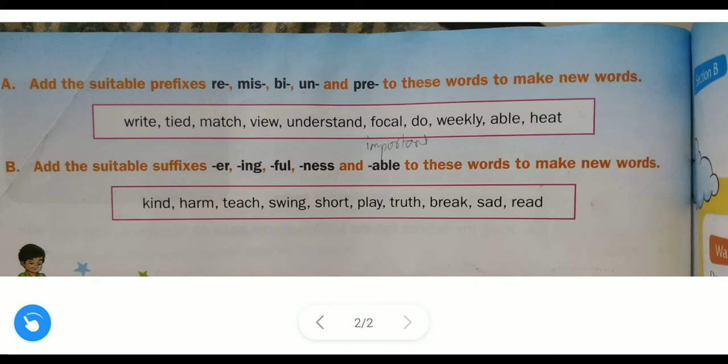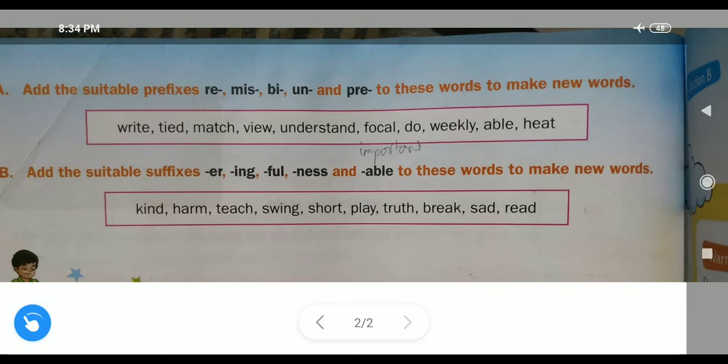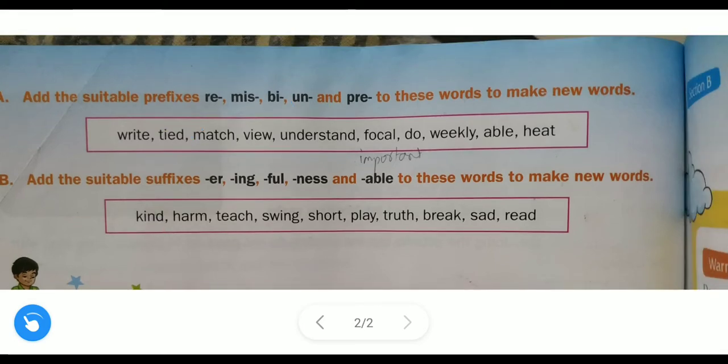So we have got the new word untied. Now the next word, match. Which prefix will you use? Rematch? No. Mismatch? Yes, exactly. Mismatch is the new word. We have added it at the beginning, so we got the new word mismatch.